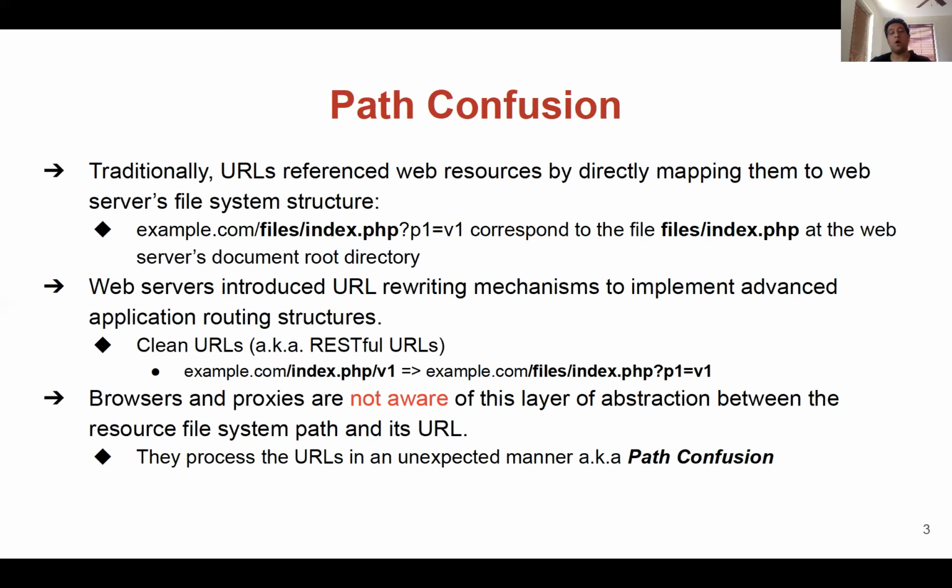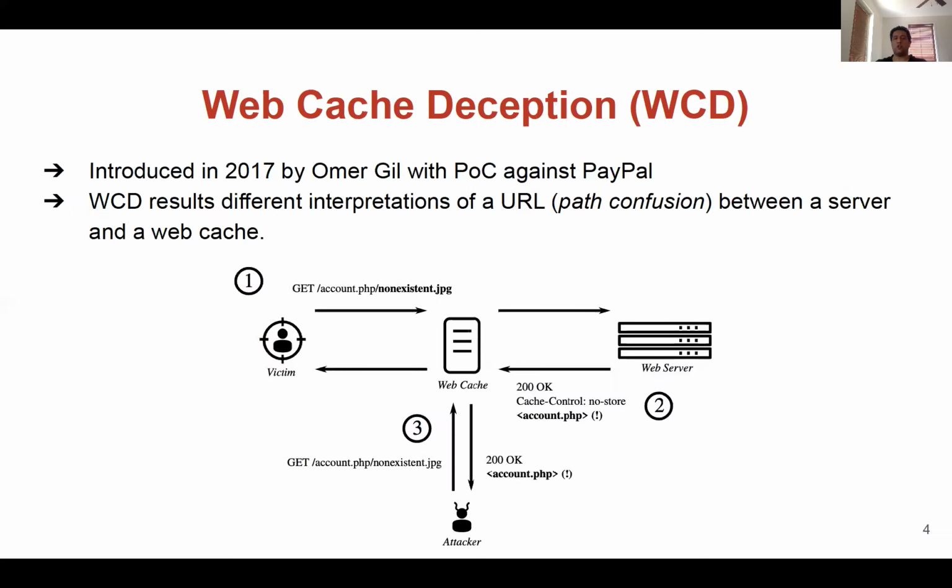Browsers, proxies, and other man-in-the-middle HTTP components are not aware of this layer of abstraction between the resource file system path and its URL. They process the URL in an unexpected manner, also known as path confusion. In other words, web servers parse, process, and interpret URLs in a way that is not clearly reflected in the externally visible URL. Omer Gil used the same idea and introduced the web cache deception attack in 2017.